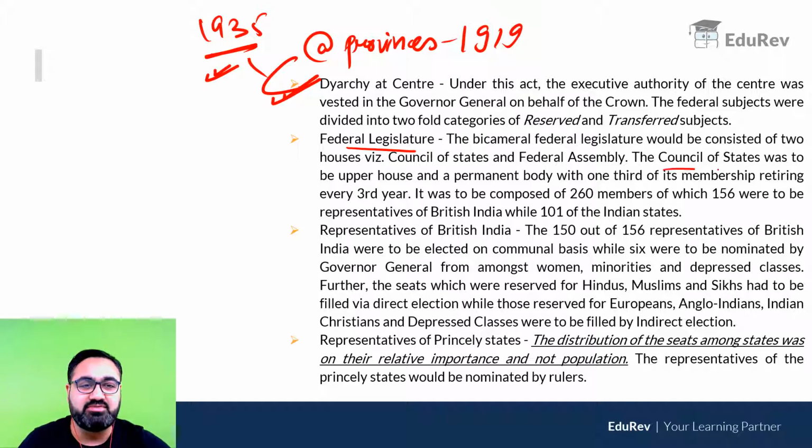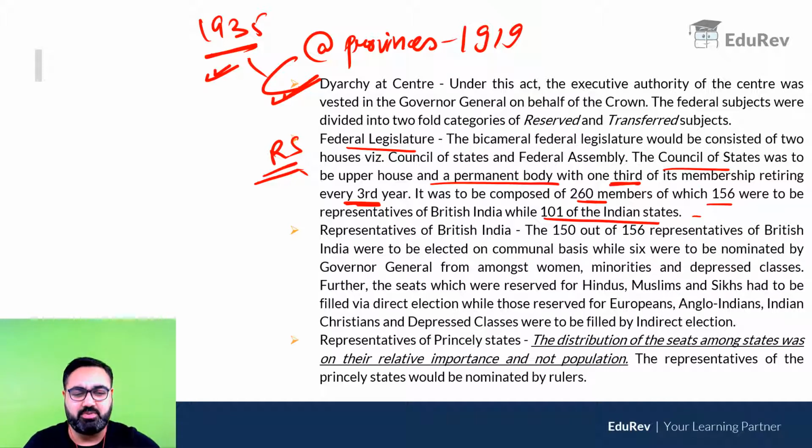The Council of States, which was the upper house, was a permanent body, much like our Rajya Sabha today. One third of its members retired every third year. It had 260 members: 156 from British India, 101 from princely states, and the remaining from the Chief Commissioner provinces, which were similar to the Union territories.